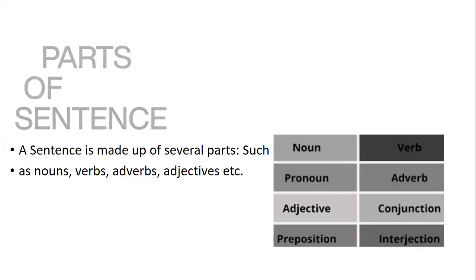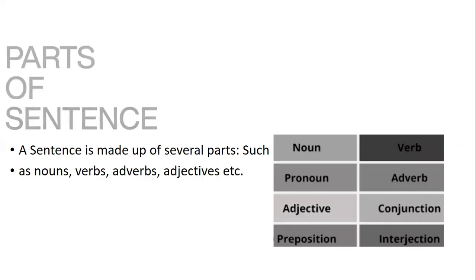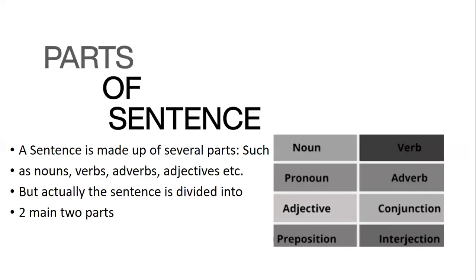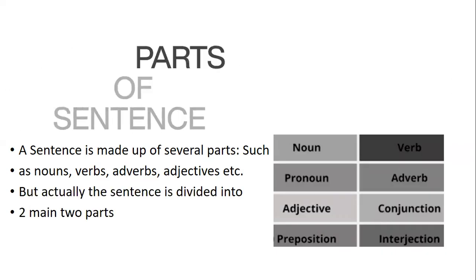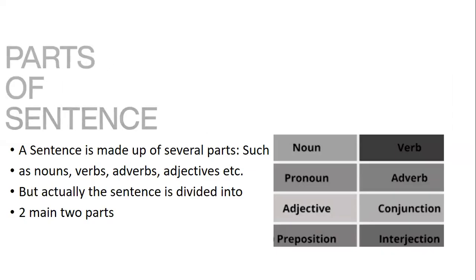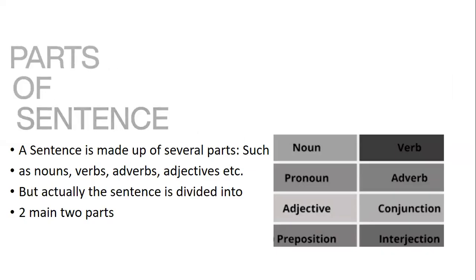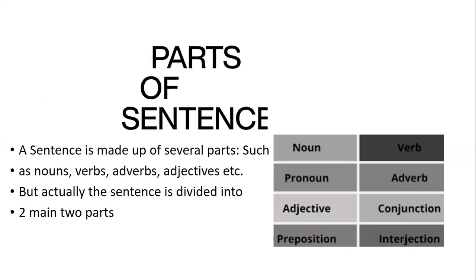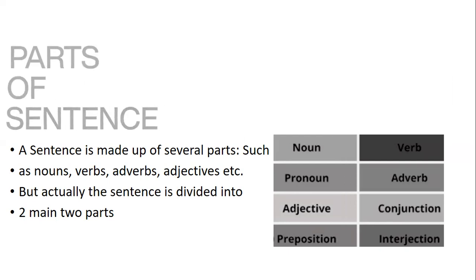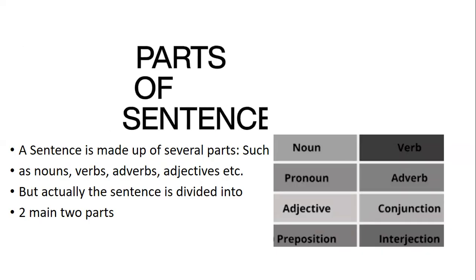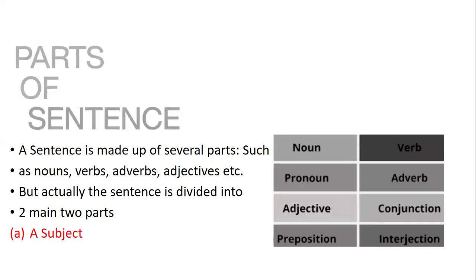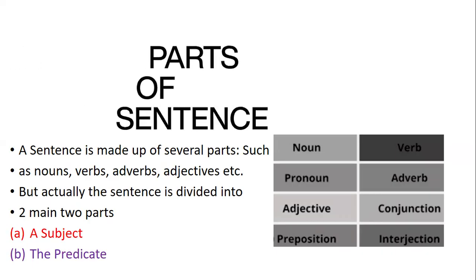All this in detail we are going to learn. But before dividing the sentence into nouns, verbs, pronouns, adverbs, adjectives, conjunctions, prepositions, interjections, we will divide a sentence into two main parts: the subject and the predicate.